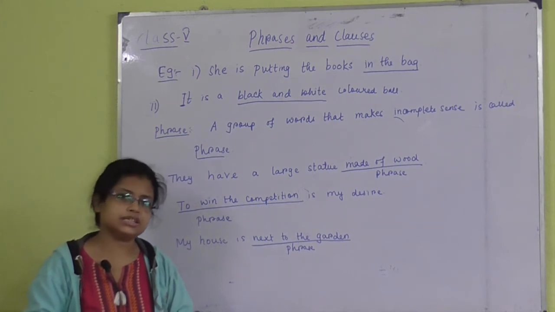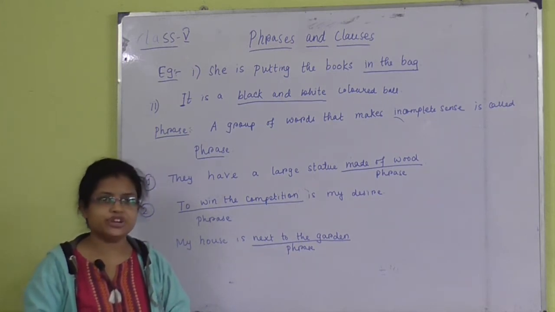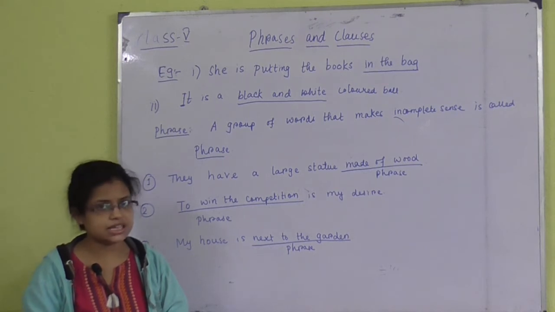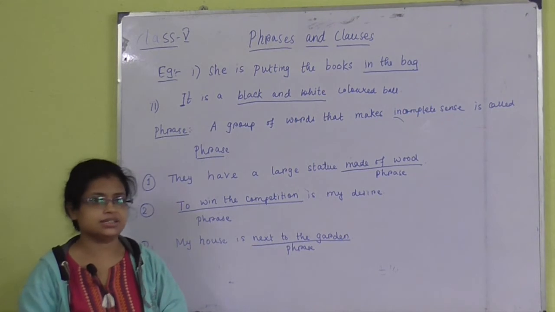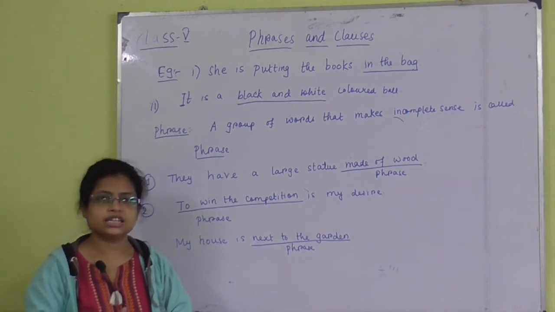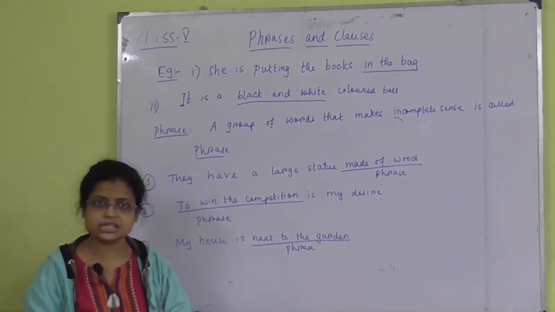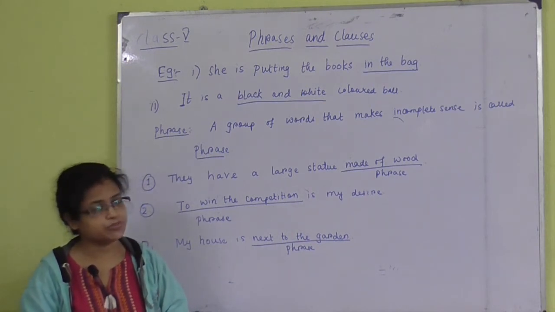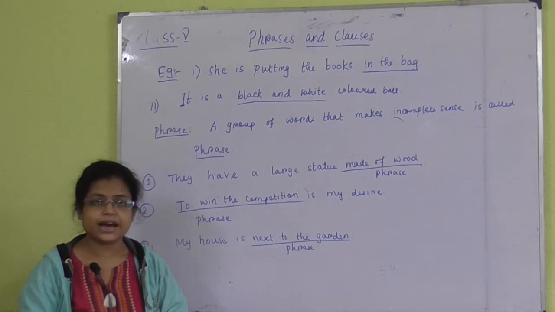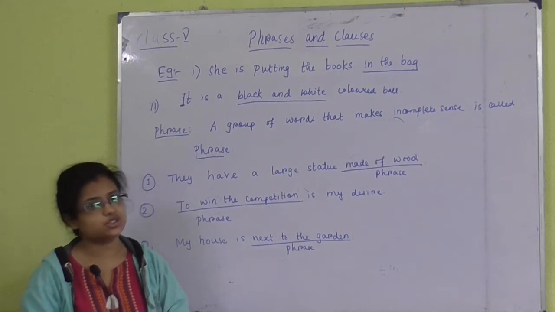So what are phrases? You will have to say that phrases are a group of words that does not have any complete sense. Understood? That does not have any subject and predicate. Phrases do not have any subject and predicate.